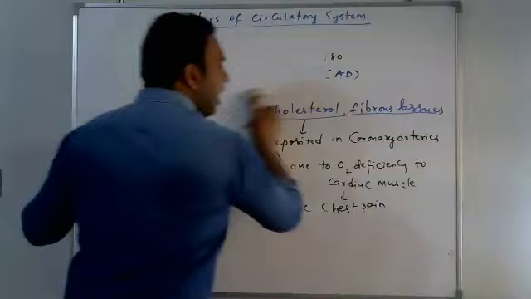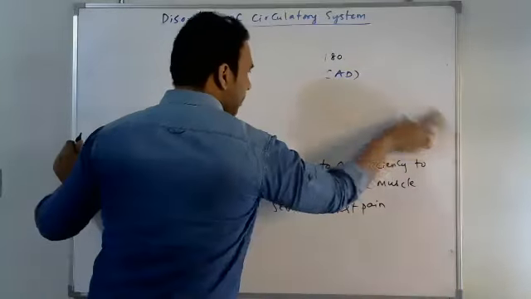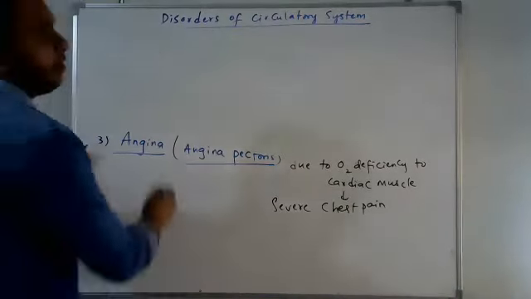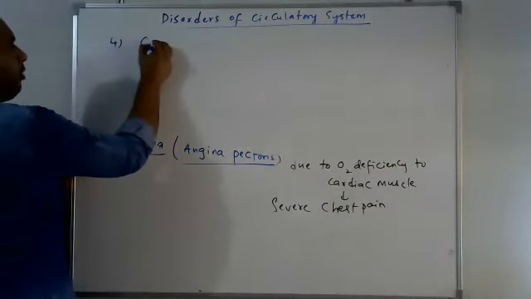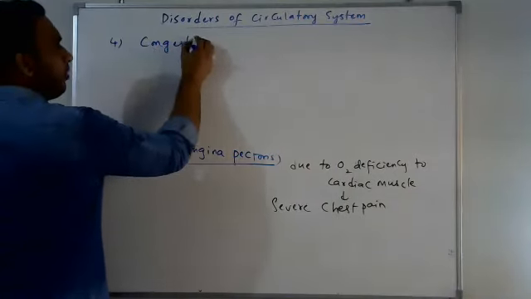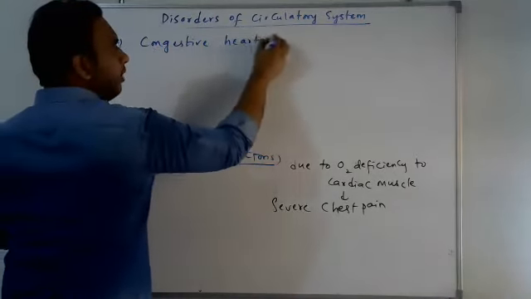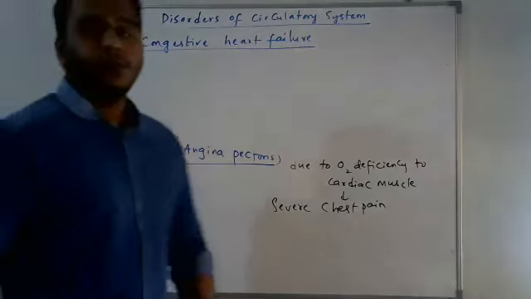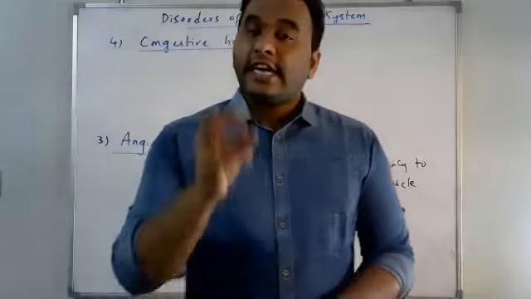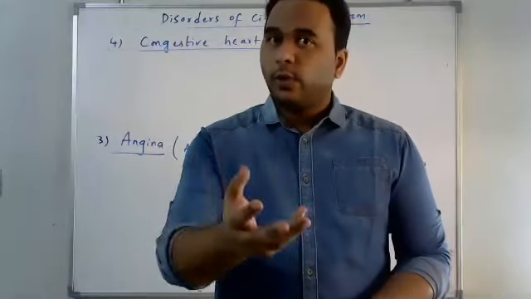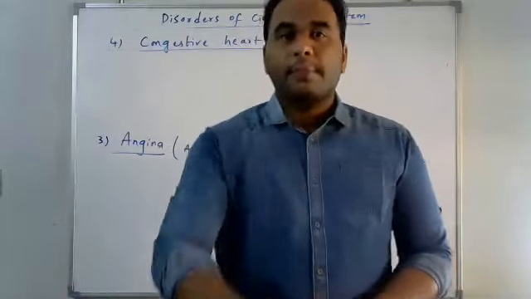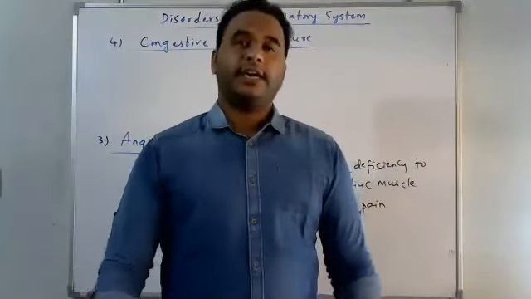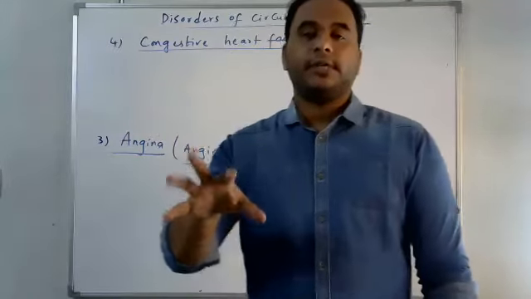That means the heart fails to pump. The heart is failing, it may be all of a sudden. Congestive heart failure is the inability of the heart, as I told you, to pump enough blood to the tissues and cells in the body.